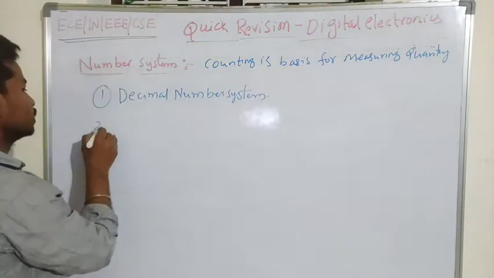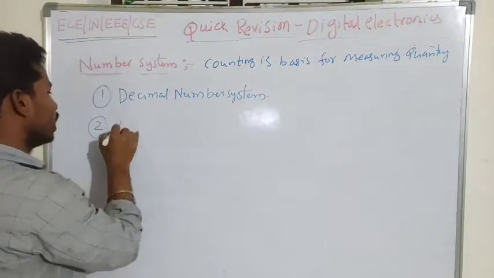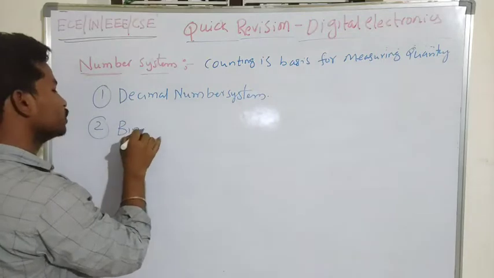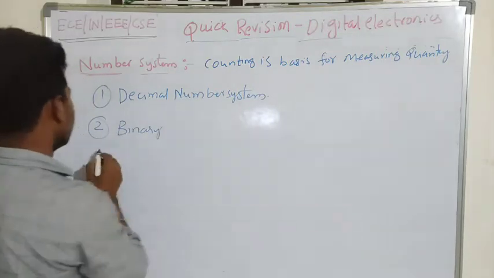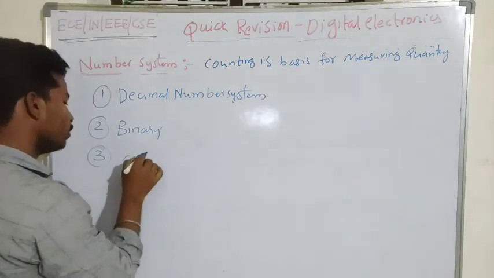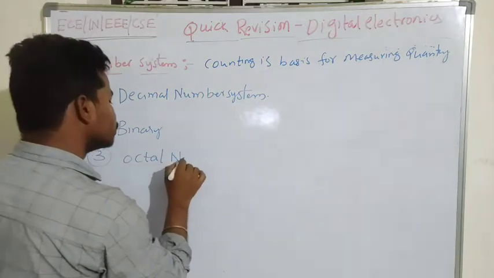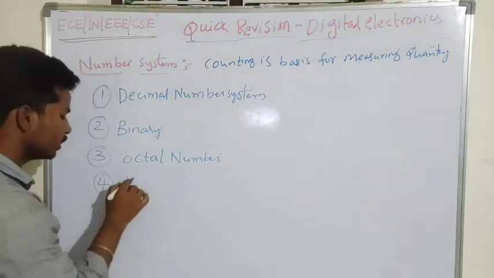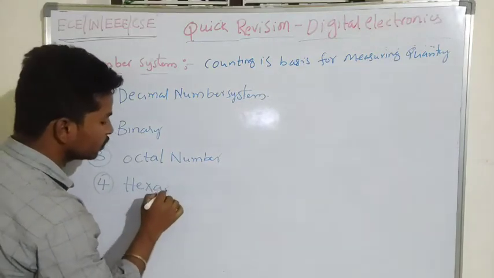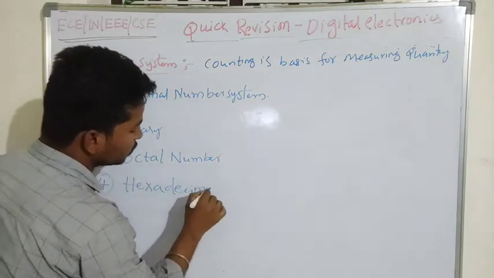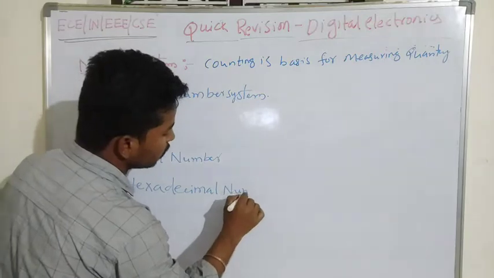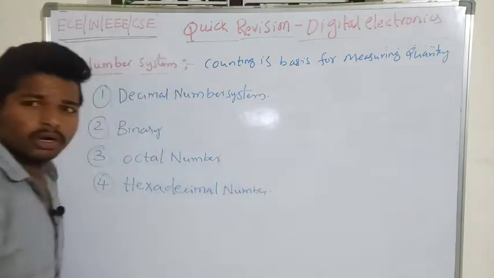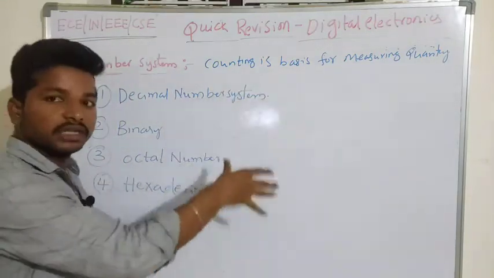We have the decimal number system, and also the binary number system, the octal number system, and the hexadecimal number system. So what is the difference between each number system?